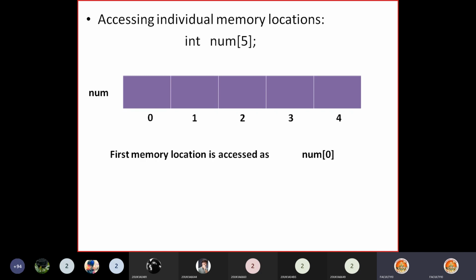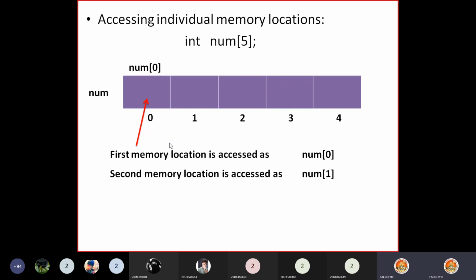Now see here, the first memory location is accessed as num[0]. The array name is followed by the index of the first element within the square brackets. What is the index of the first element? 0. So that means the first memory location is accessed using the notation num[0]. See here, the red arrow shows this memory location. This memory space we can access using num, and within the square brackets the index of the first element, 0. num[0] indicates this memory location.